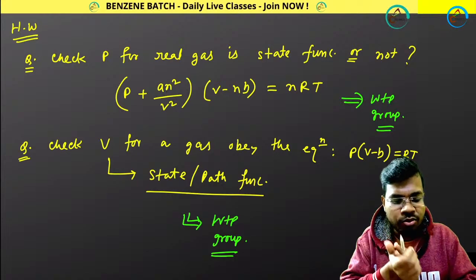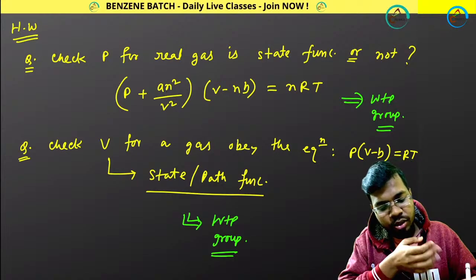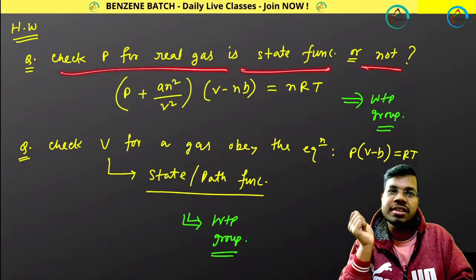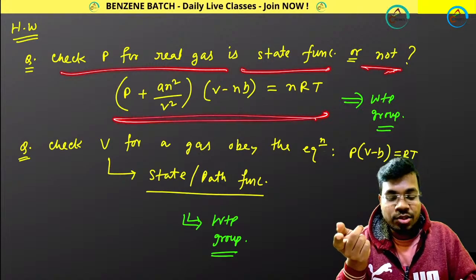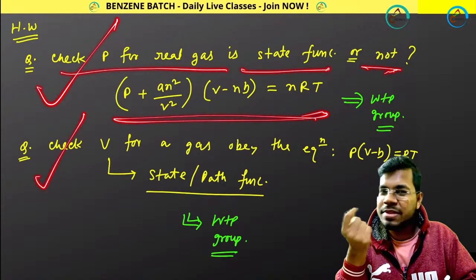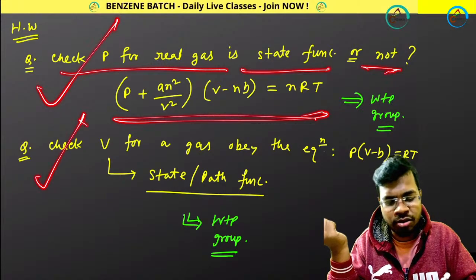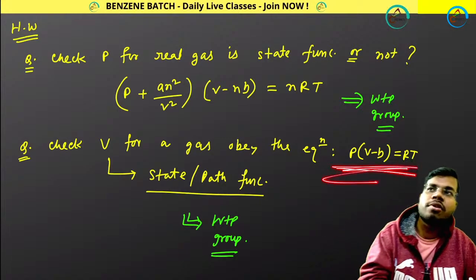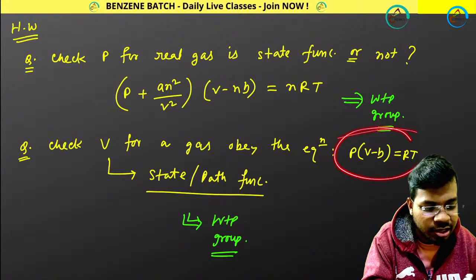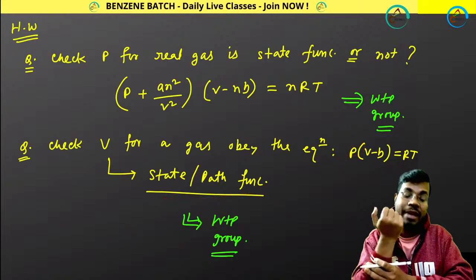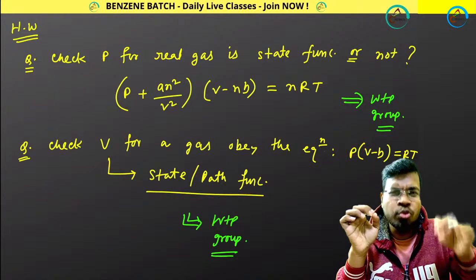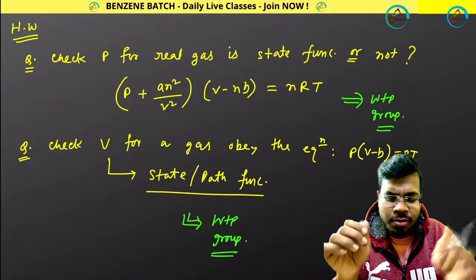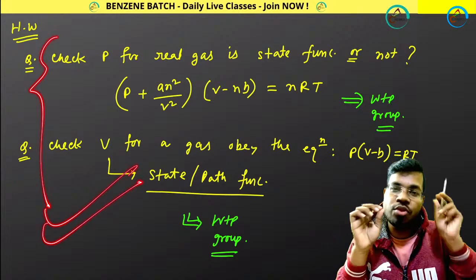Even I have given you some homework and asked you what about these functions? I told you to check whether pressure for real gas is state function or path function. Did you check? So please solve these mathematics. I don't know whether you have submitted or not. Actually I forgot it. I took classes a long time ago, so I forgot that one. Also do this: if I consider a gas that is following this expression, check whether from this expression P is a state function or path function. Please solve these two. That will boost your confidence that if I give you any function, you can easily calculate that. If you can't solve that, please ask me in the group. But please try it and solve it and send it by tonight.